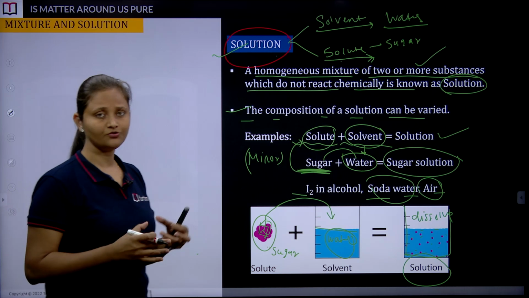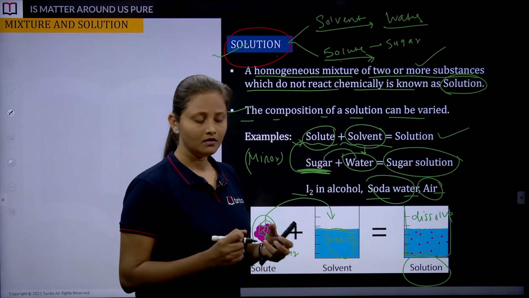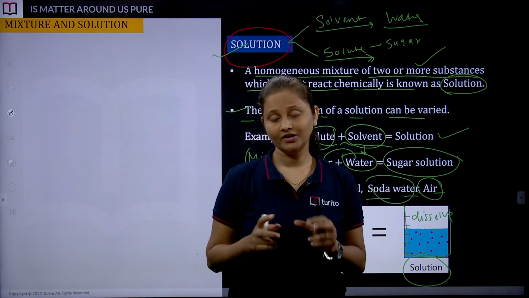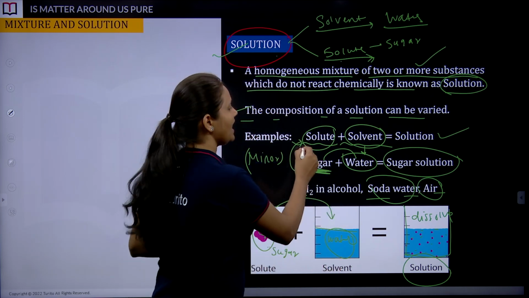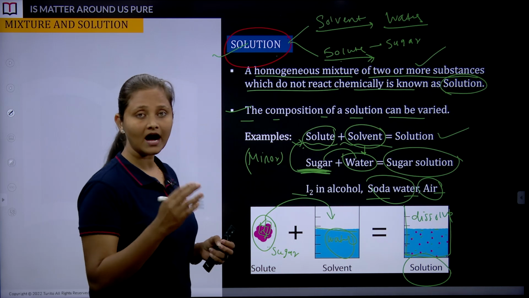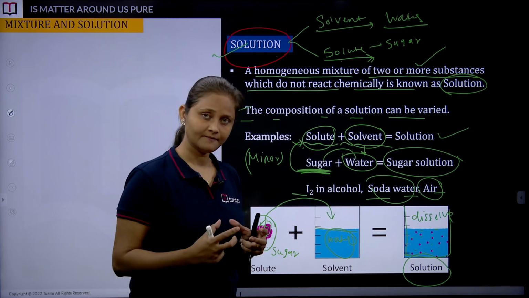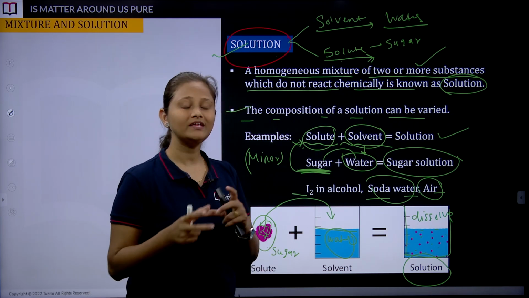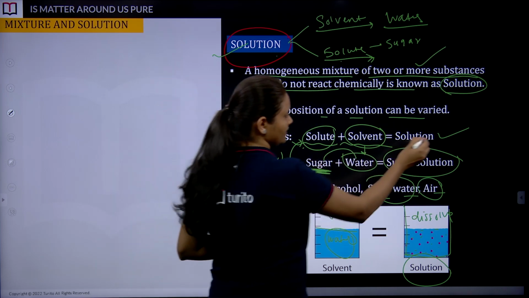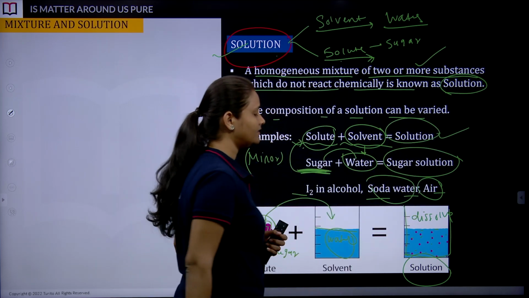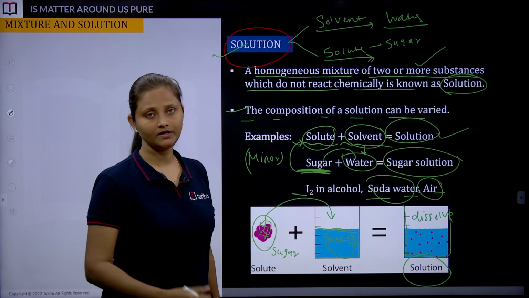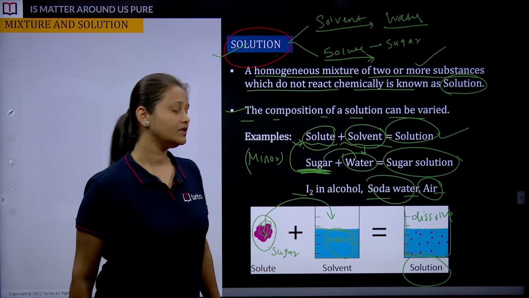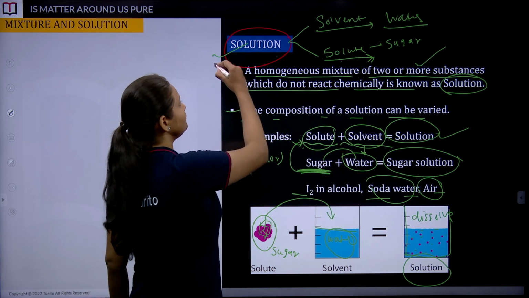In chemistry, how does a solution get formed? When two components, solvent and solute, are added together to give a solution. Examples we have taken: sugar in water, salt in water, iodine in alcohol. These are a few examples of solution.